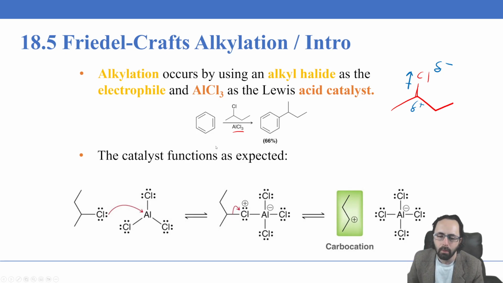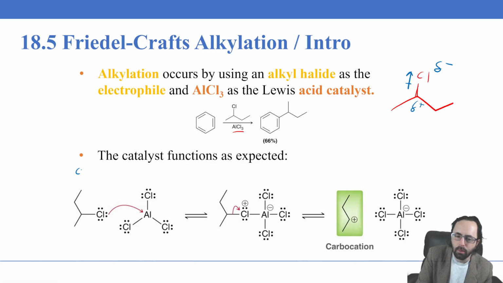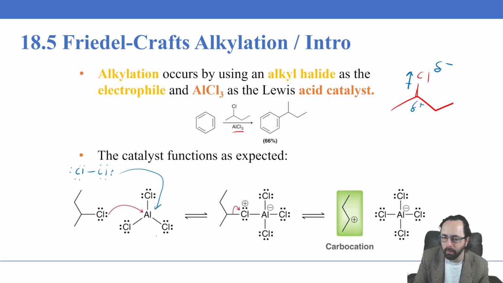And the way we help this reaction along is we have an analogous reaction to what we had with Cl2. So when we had Cl2, we had a reaction where the chlorine did a Lewis acid-base reaction in which it donated electron pairs to the aluminum.